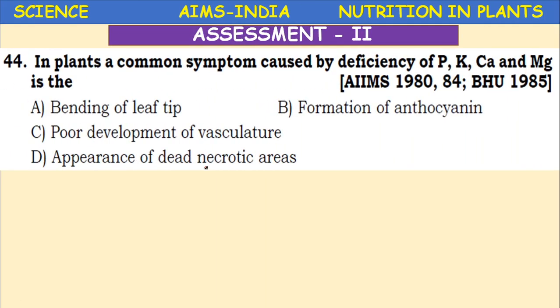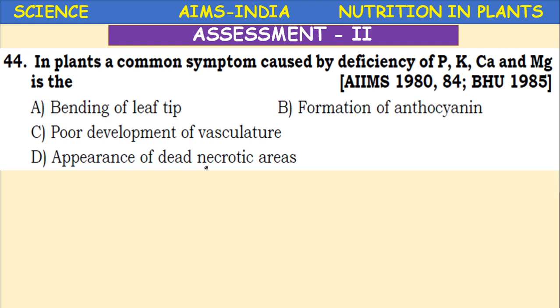Next, in plants, a common symptom is caused by deficiency of phosphorus, potassium, calcium and magnesium. We have studied with the help of images single plants showing leaves with the symptoms of deficiency of these nutrients. Just recall that knowledge. This question appeared in the medical entrances of AIIMS, All India Institute of Medical Sciences, and BHU, Benares Hindu University.